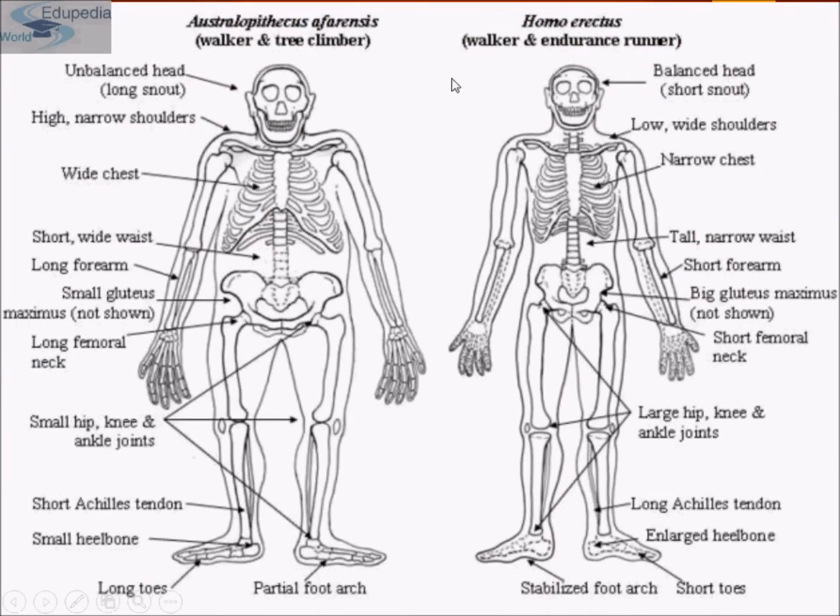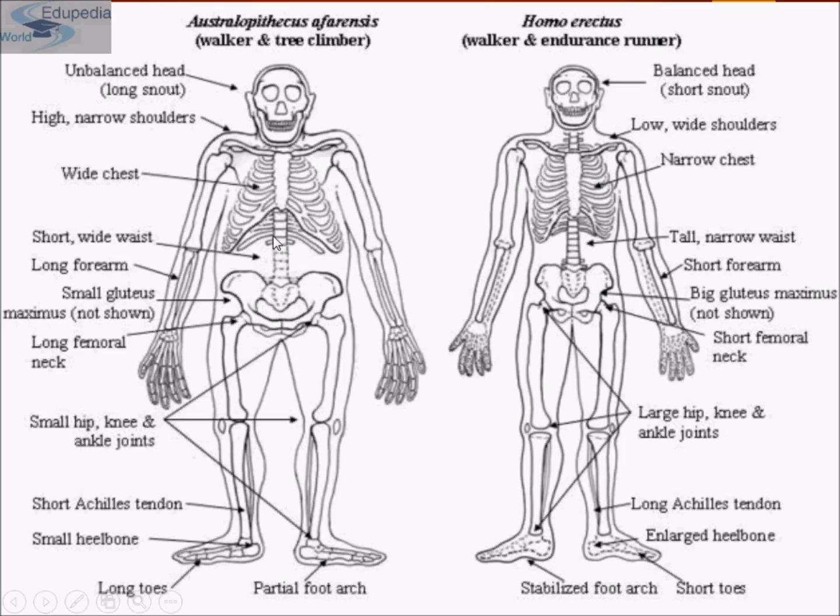This is Australopithecus afarensis, and this is Homo erectus, the walker and endurance runner, while this one is the walker and tree climber. One has an unbalanced head, and this one has a balanced head. One has high and narrow shoulders, the other has low and wide shoulders. One has a wide chest, the other a narrow chest. One doesn't have a stabilized foot arch, but the other has a stabilized foot arch that helps in walking and endurance running. One has a short foramen.